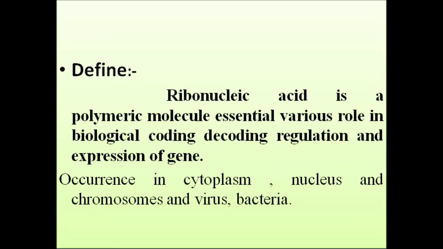RNA is a polymeric molecule essential in various roles in biological coding, decoding, regulation, and expression of genes. RNA is found in the cytoplasm, nucleus, and chromosomes of eukaryotes, and in the cytoplasm of bacteria and viruses. RNA works as both genetic material and non-genetic material, depending on conditions.